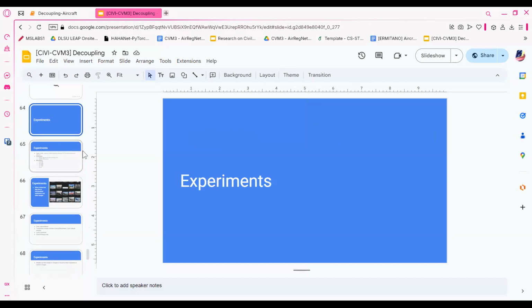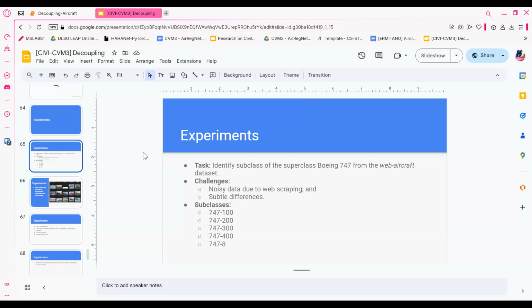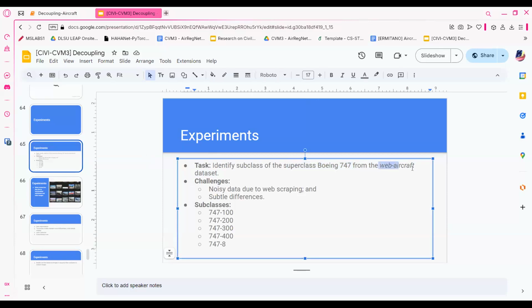So here I'm going to discuss what we're going to do in the notebook. In this notebook, we're going to identify the subclass of the superclass Boeing 747 from the web aircraft dataset. The challenges here are usually noisy data due to web scraping, and the subtle differences, which I showed you before. So we have 5 subclasses: the Dash 100, the Dash 200, the Dash 300, the Dash 400, and then the Dash 8.